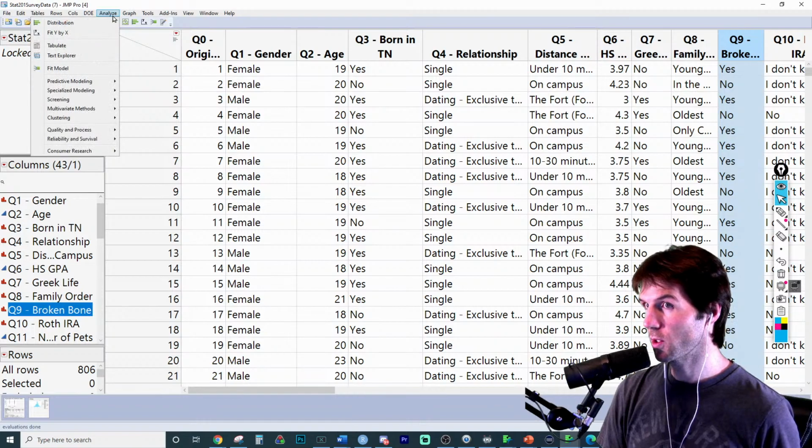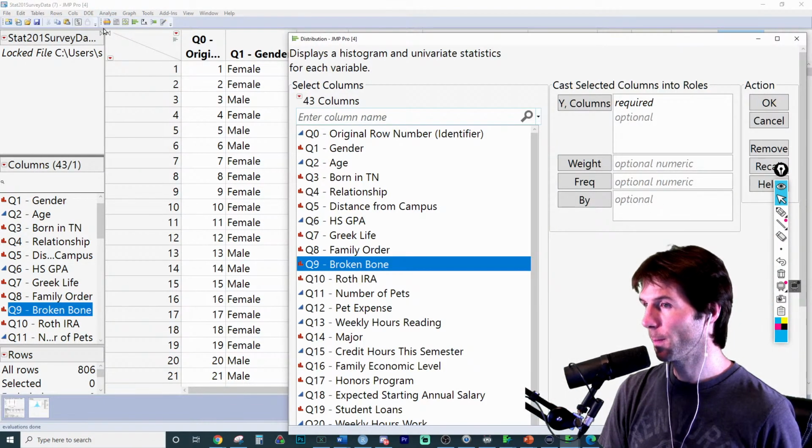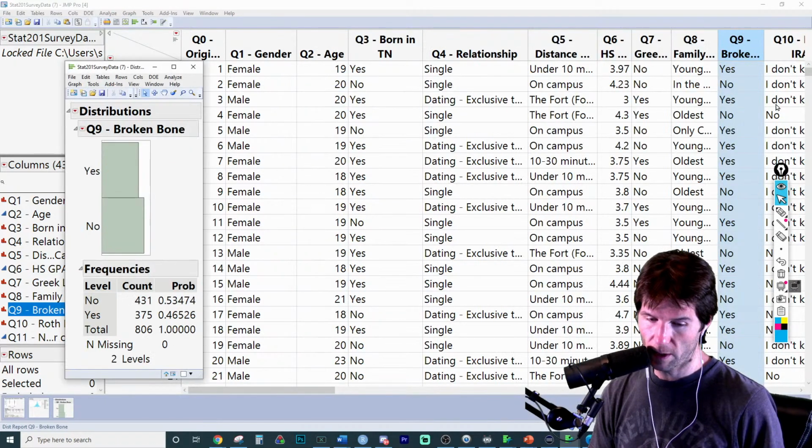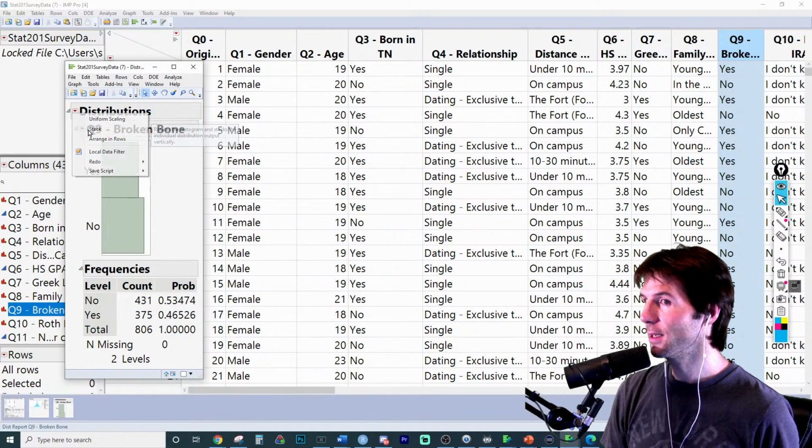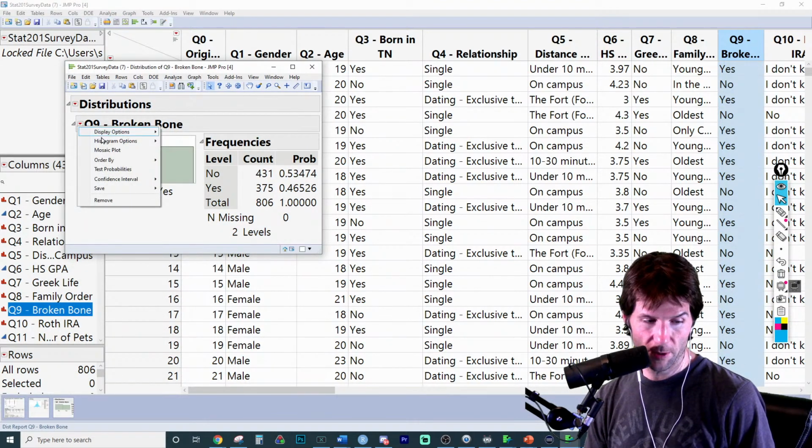To look at the proportions, we're going to go here to Analyze Distribution, and we're going to double-click the variable we want. There we go. We're going to click OK, and then we're going to click the top red arrow and go to Stack. Then we're going to add in a little histogram options right here.